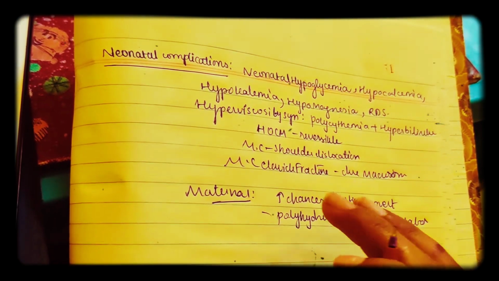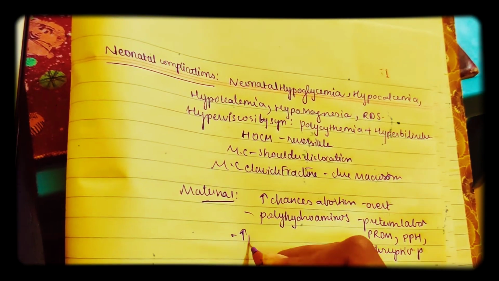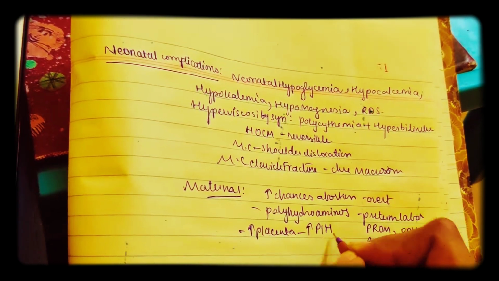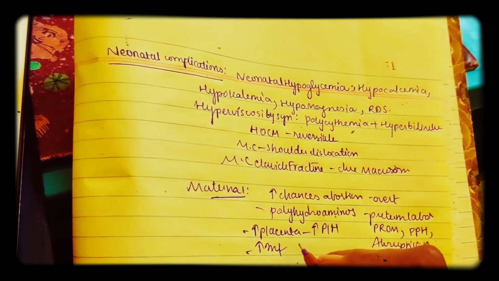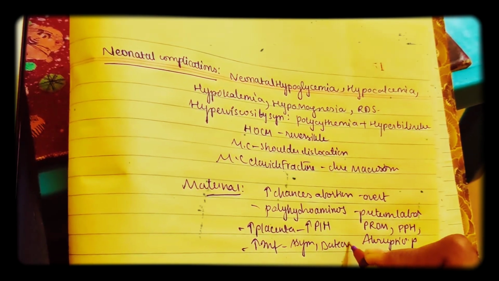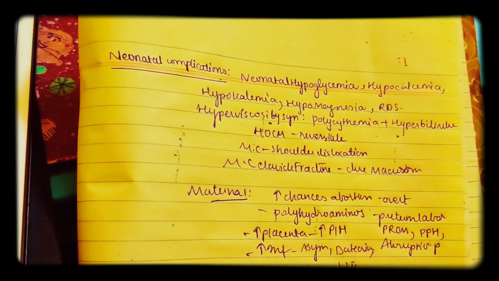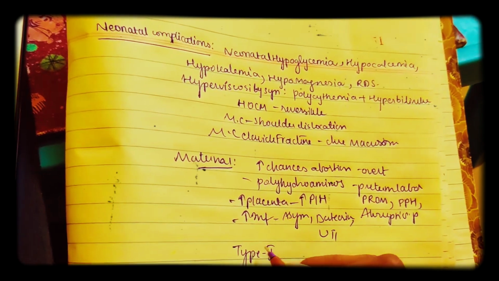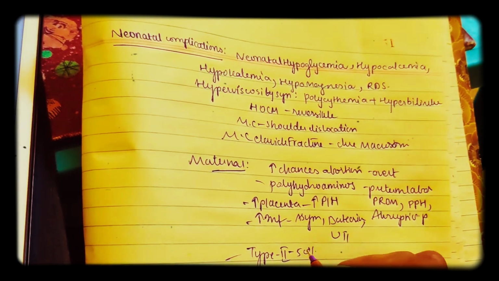The next one is an increased size of the placenta, so there is increased PIH. Increased placenta means increased hypertension in the mother. There are also increased chances of infection, like asymptomatic bacteriuria and urinary tract infection, UTI. And there is increased type 2 diabetes: if she has gestational diabetes, she may get type 2 diabetes in later life, about 50% of females.